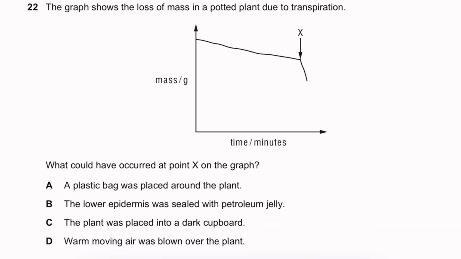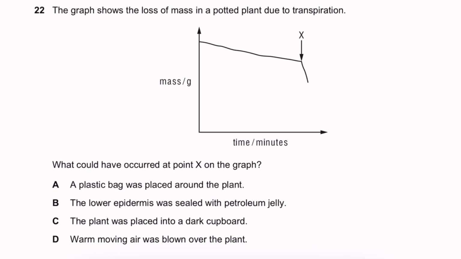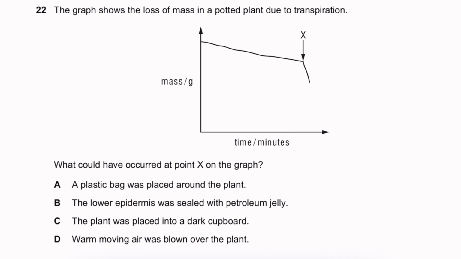The graph shows the loss of mass in a pollinated plant due to transpiration. So what would have occurred at point X? So you can see that at point X, there's a sudden increase in the rate of transpiration because there's a sudden increase in the loss of mass. So what could have occurred at point X is something that would have increased the rate of transpiration. So a plastic bag wrapped around the plant is going to decrease the rate of transpiration.